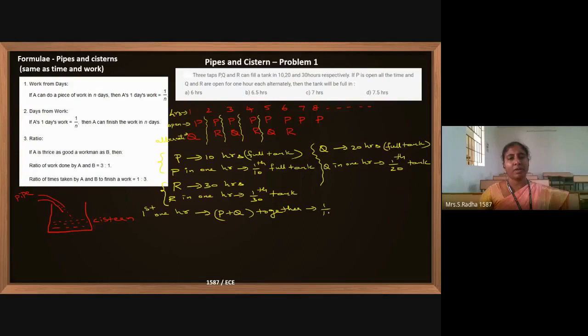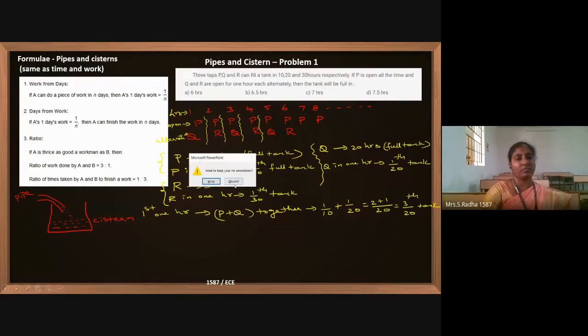P can fill 1 by 10 of the full tank, Q can fill 1 by 20. If you take the LCM, this is 2 plus 1, so 3 by 20th of the full tank is filled in the first 1 hour.